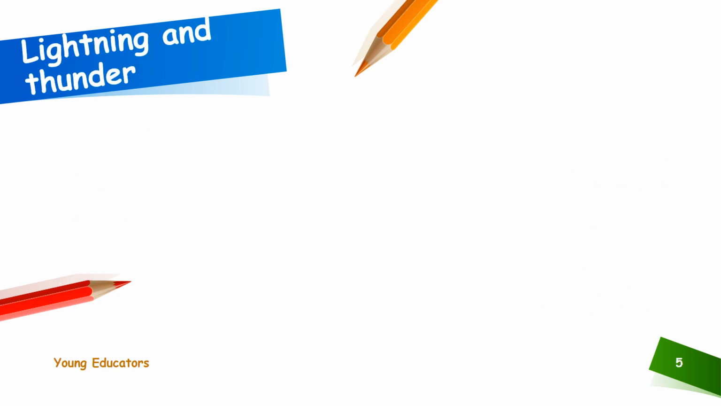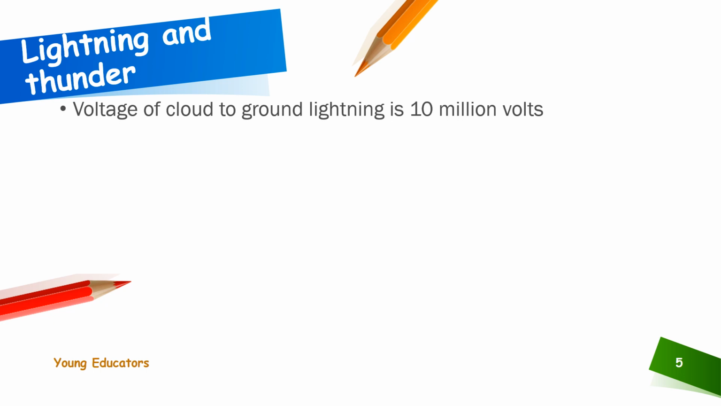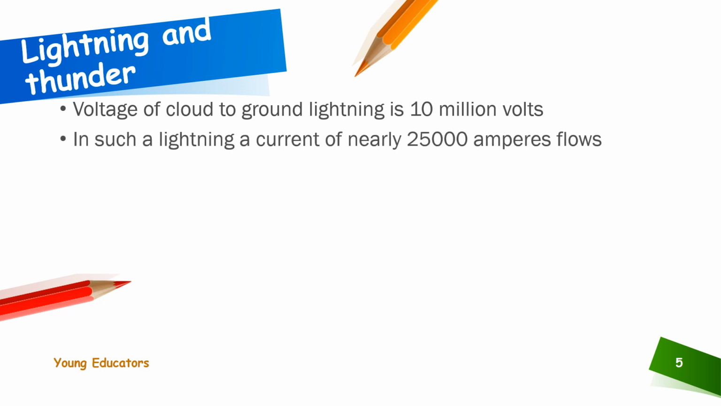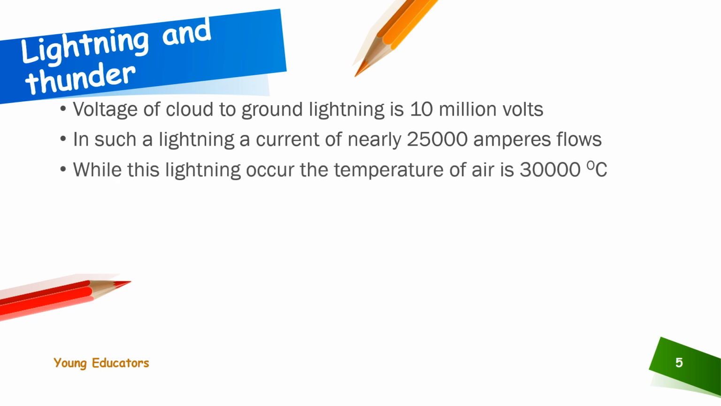Lightning and thunder: the voltage of cloud to ground lightning is 10 million volts. In such a lightning, a current of nearly 25,000 amperes flows. While this lightning occurs, the temperature of the air is 30,000 degrees Celsius.